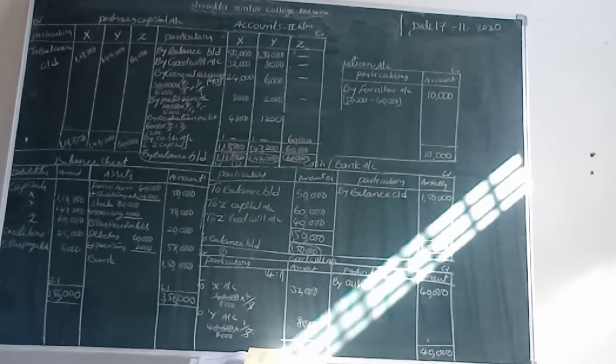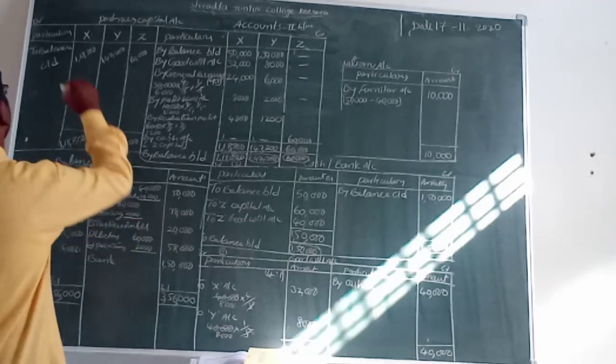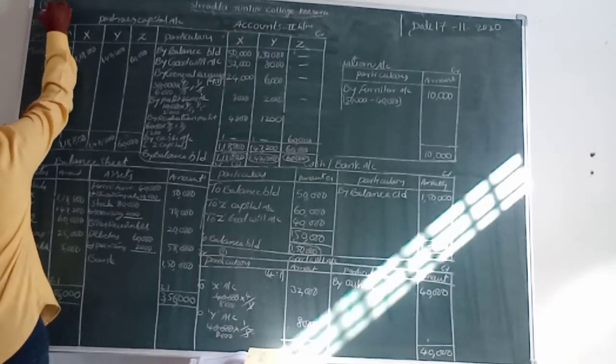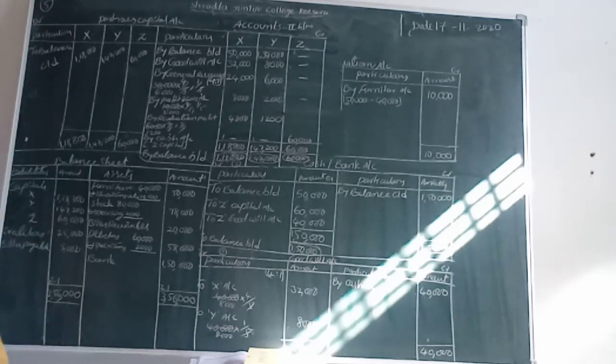This is problem number 5. Students, this is problem number 5, admission of partners. The fifth problem, isn't it? So you can perfectly write it down in your accounts fair notes and practice this fifth problem. It is also one of the very important problems.